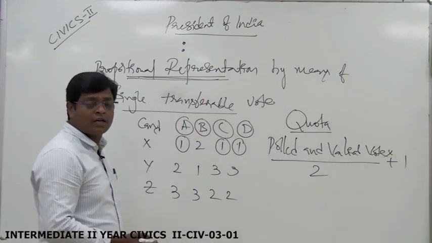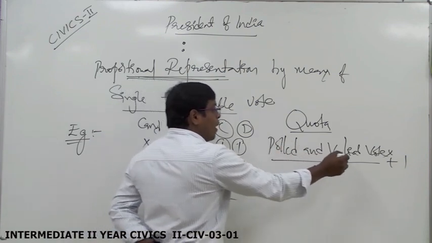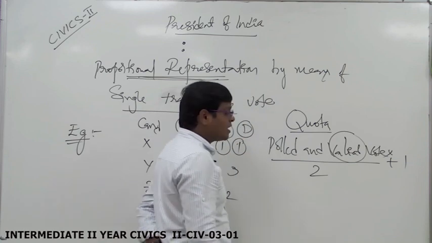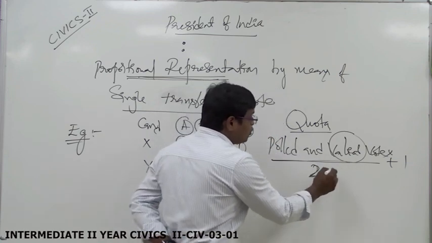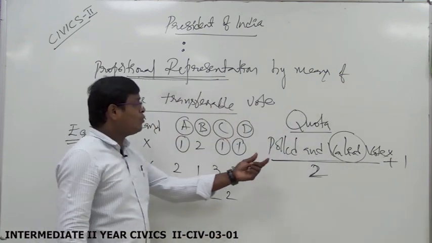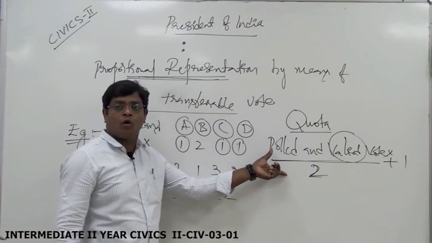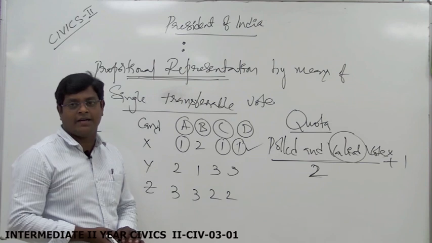How do they decide quota? All the votes polled that are valid are considered, and the valid votes divided by 2 plus 1 is considered the quota. In the first round, if anybody secures quota votes, he is declared as President of India.